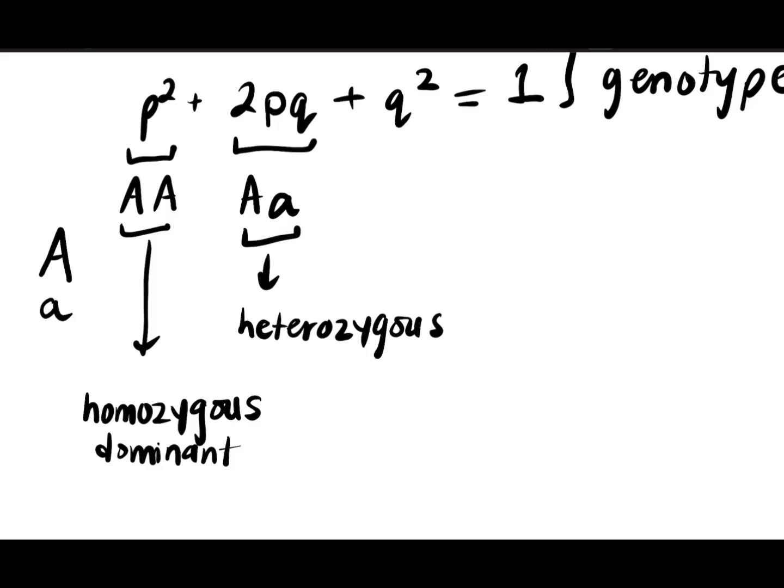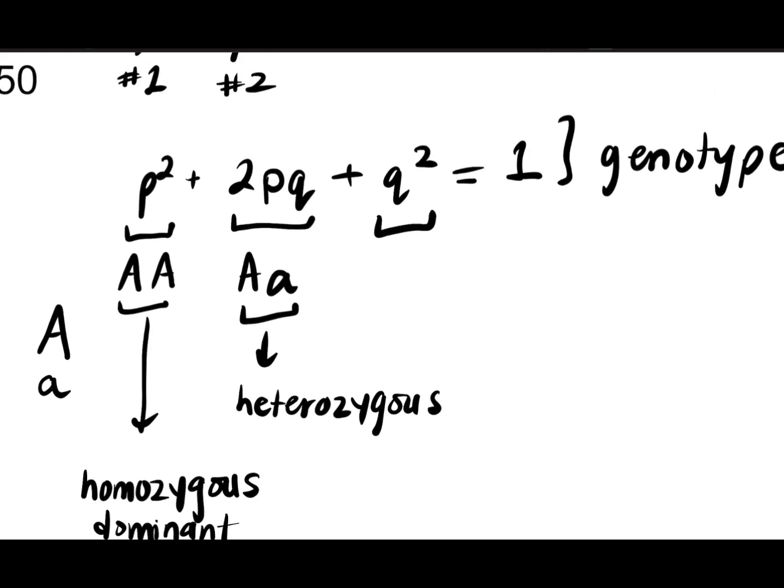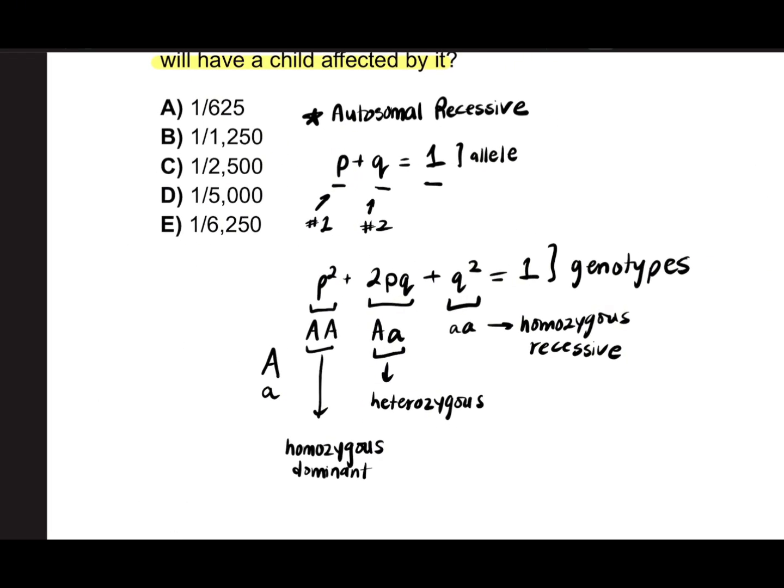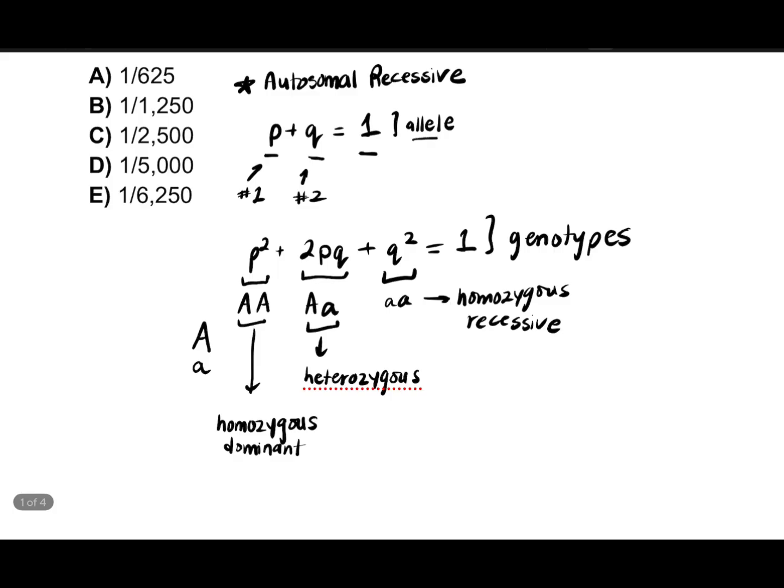And finally, we have Q squared. These are individuals that are lowercase a. And what is that? This is homozygous recessive. Homozygous just means you have the same version. And this is the recessive. Okay? So now we've got two equations. We've got the allele version of it and we've got the genotypes.